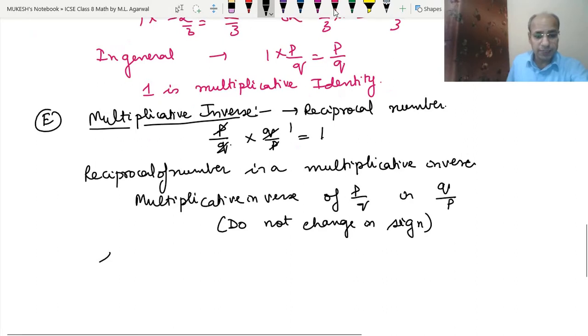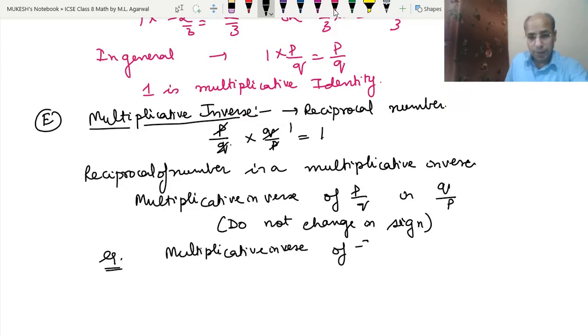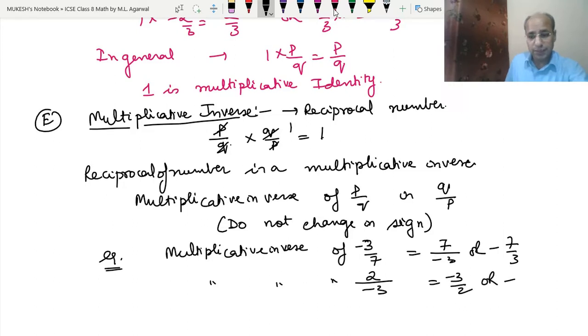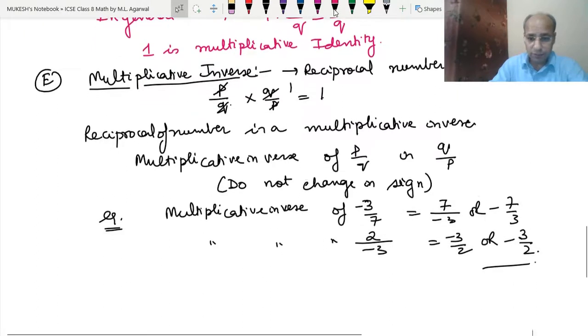For example, the multiplicative inverse of minus 3 upon 7. What will it be? 7 upon minus 3, or we can say minus 7 upon 3. So we are not changing the sign here. And the multiplicative inverse of 2 upon minus 3 is also minus 3 upon 2, or we can say minus the whole 3 upon 2. So here we are not changing the sign. This you have to remember. Clear?